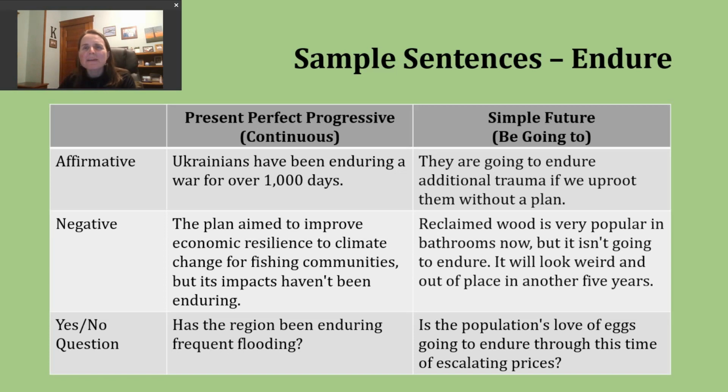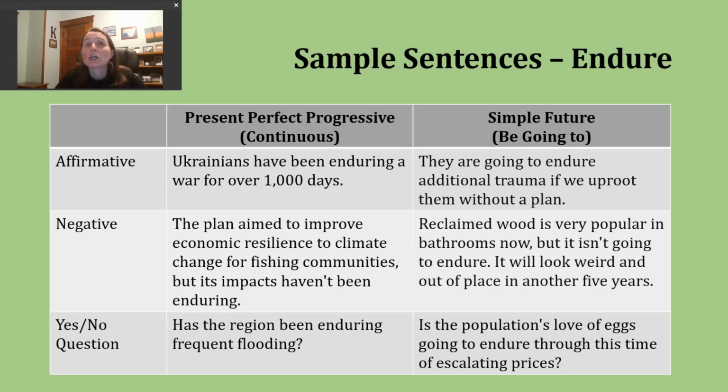But these changes, maybe they worked for a year or longer, maybe a little bit longer, but they're not continuing on, right? So that's back to that second definition of lasting for a lengthy period of time.